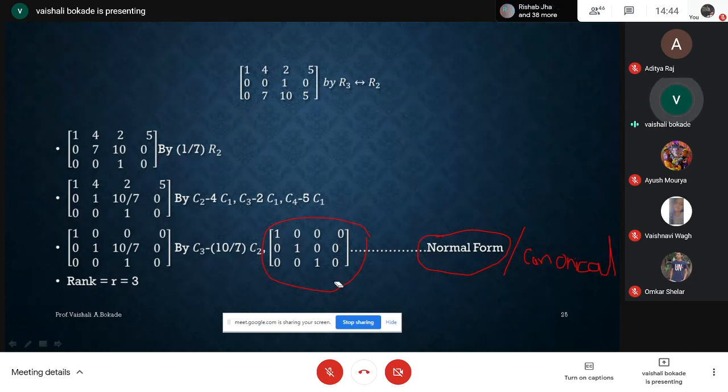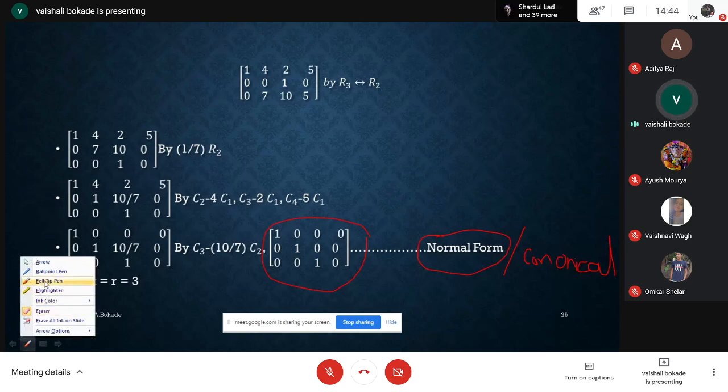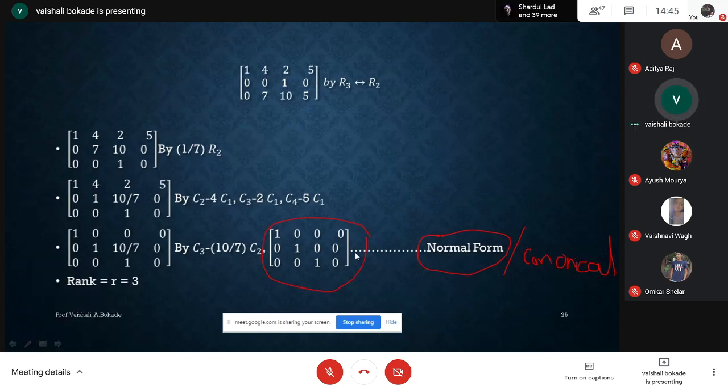Now you observe in this matrix, all diagonal entries are 1 and the other entries are zero. So it is called the normal form or canonical form of the matrix, and the rank of this matrix is 3. Rank of this matrix is 3 because I am having 3 non-zero rows, which is the rank of the echelon form, and I'm getting this matrix converted to normal form or canonical form here.